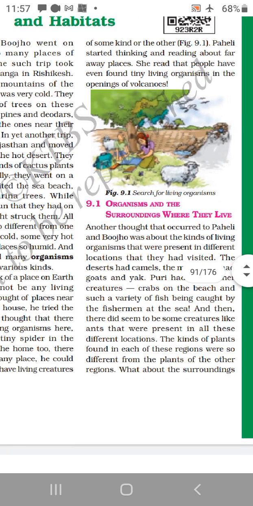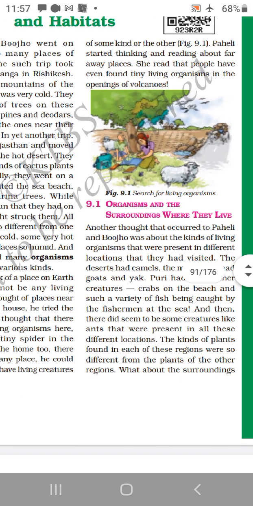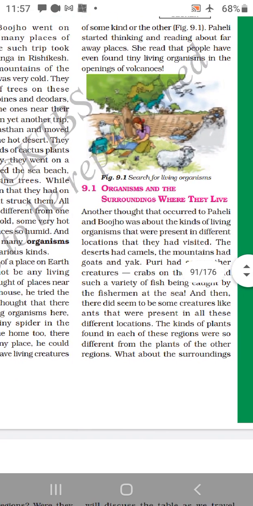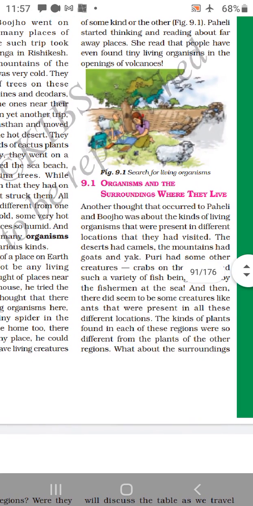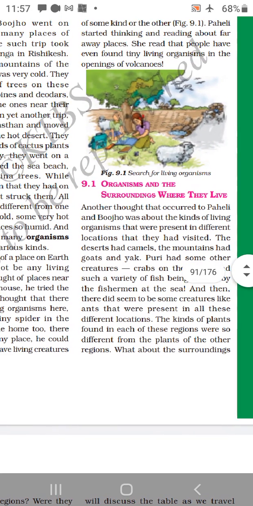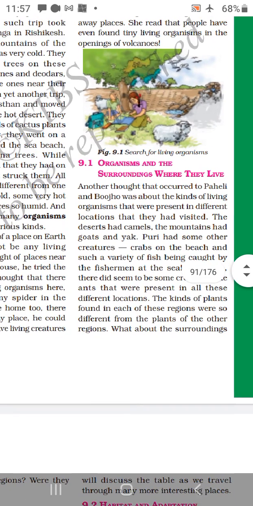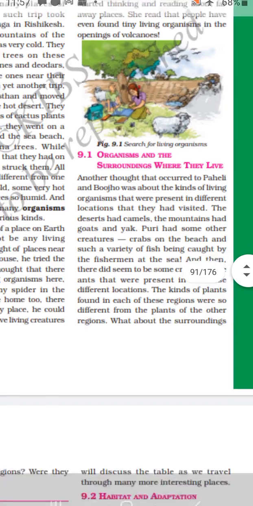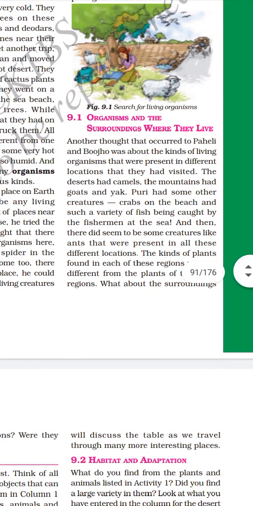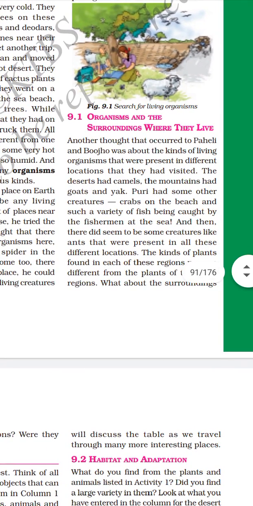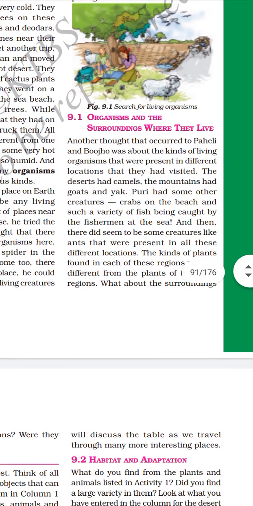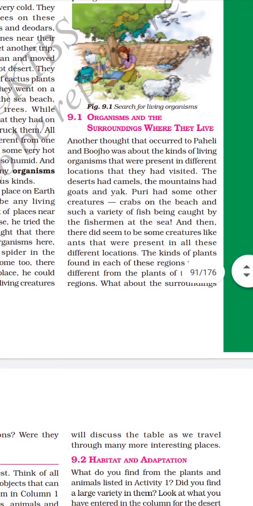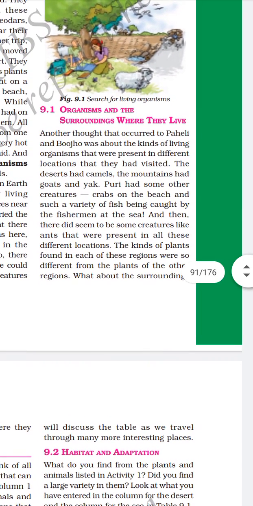Another thought that occurred to Paheli and Bujo was about the kinds of living organisms that were present in the different locations that they had visited. The desert had camels, the mountains had goats and yak. Puri had some other creatures, crabs on the beach, and such a variety of fish being caught by the fishermen at the sea. Then there seemed to be some creatures like ants that were present in all these different locations. The kinds of plants found in each of these regions were so different from the plants of the other regions.